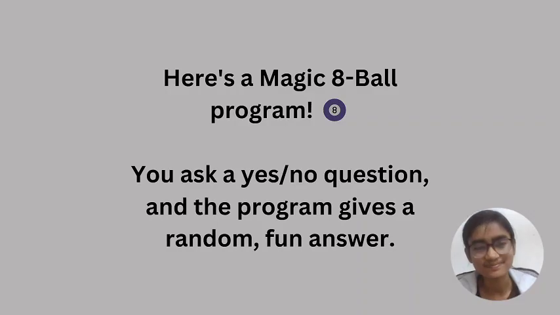So let's see. Here's a magic 8 ball program. We are going to make a magic 8 ball program. What we are going to do here is we will ask a yes/no question to our computer, and our program will give a random fun answer. So let's see how we will make it. First we will see the code, then we will go to the coding part and write the code ourselves.